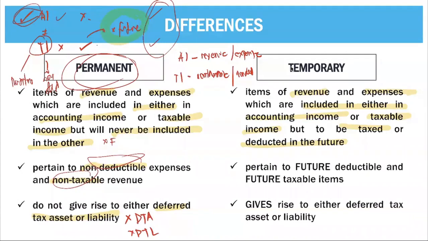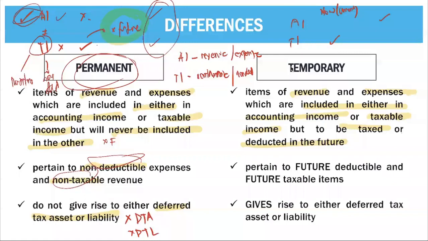In your temporary difference, for example, accounting income, taxable income. So now or currently, what we do is we include it here and soon it can be included here. What is an example of that? You can include in your taxable income now, but you will only include it in your accounting income soon.